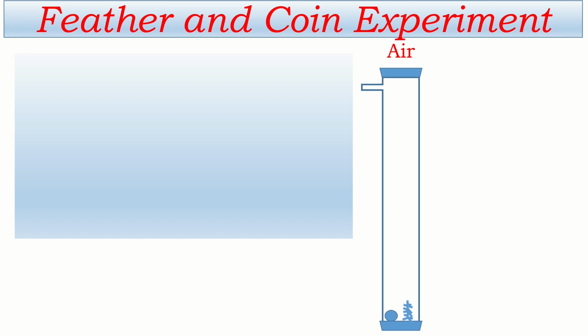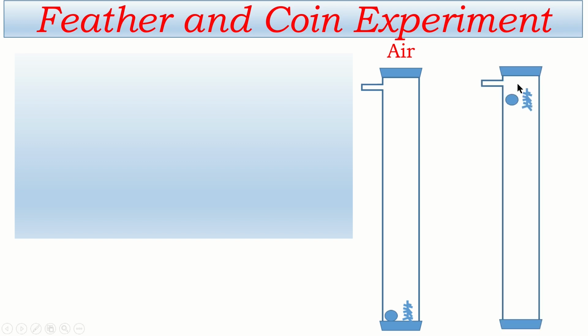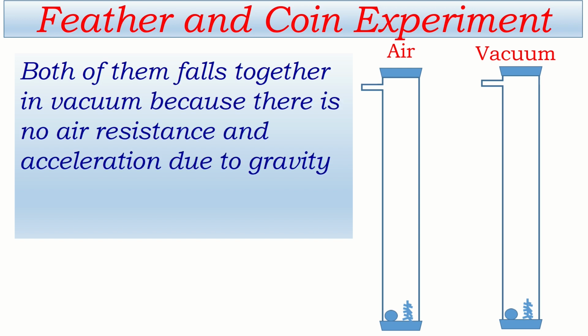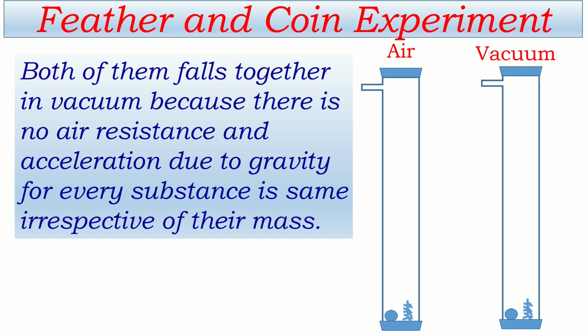And this is explained in this way. Air resistance opposes the motion of the feather, and that's why it fell later. By using a vacuum pump, air is pulled out, and again when the tube is quickly inverted, then what is found? Both of them fall together in vacuum because air is now not present in the tube. This experiment says that both of them fall together in vacuum because there is no air resistance, and acceleration due to gravity for every substance is the same irrespective of their mass.